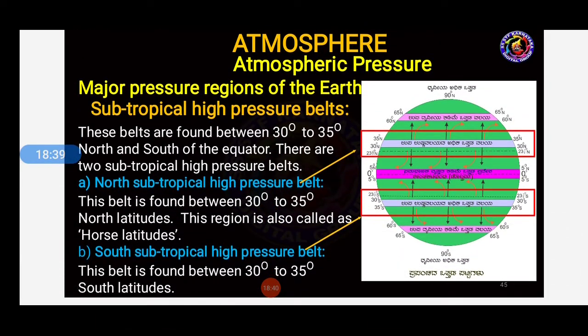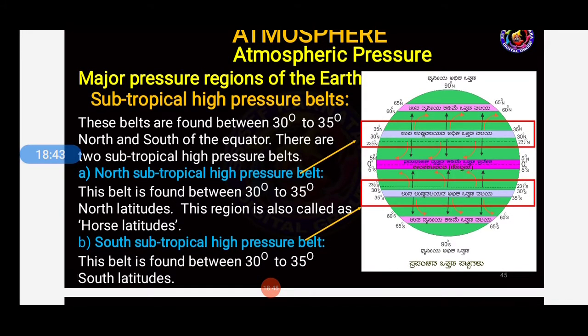Next we have the major pressure regions of the earth. Subtropical high pressure belts. These belts are found between 30 degree to 35 degree north and south of the equator. There are 2 subtropical high pressure belts: the north subtropical high pressure belt and the south subtropical high pressure belt.